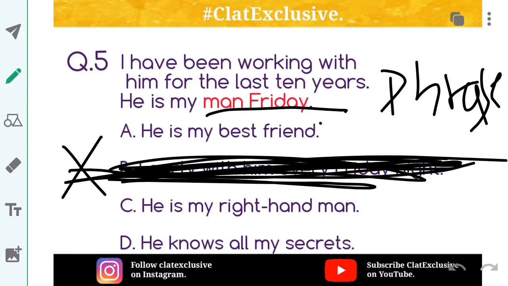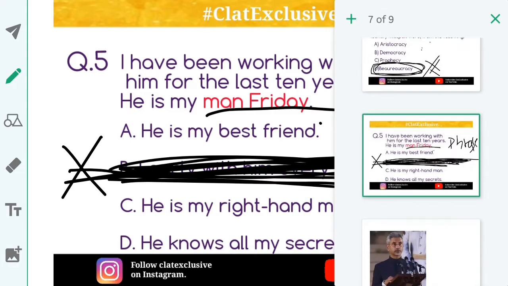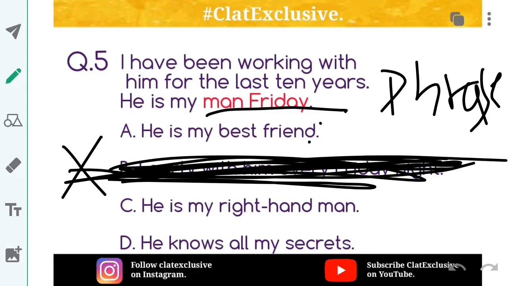He is my right hand man. He knows all my secrets. So if you look at this, I have not kept it here, but just Google this term. You will find that man Friday is someone who is your assistant, who knows how to administer all your works. You are his boss, and he knows how to take care of your official works and everything. So option C is the correct answer.